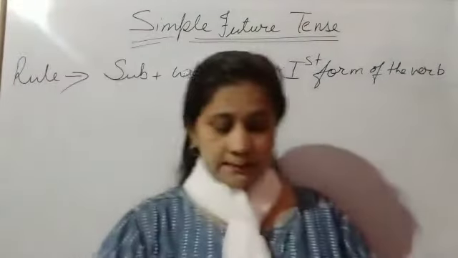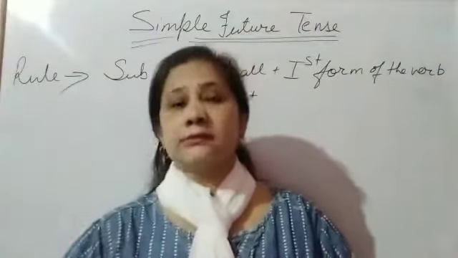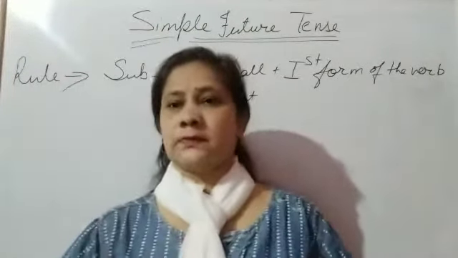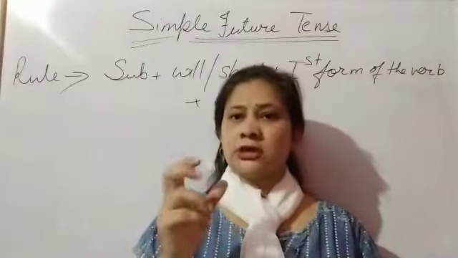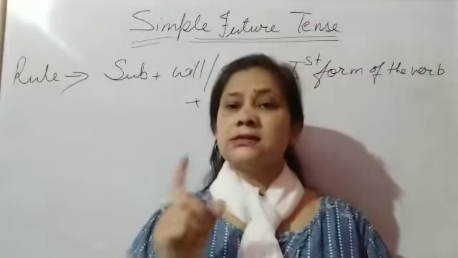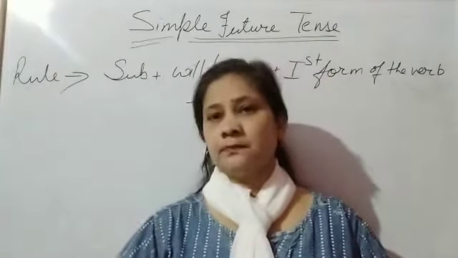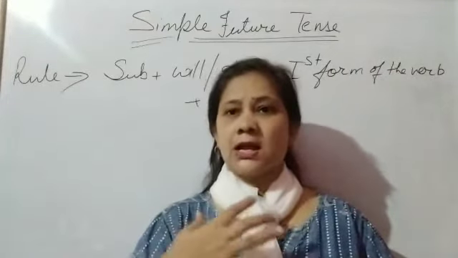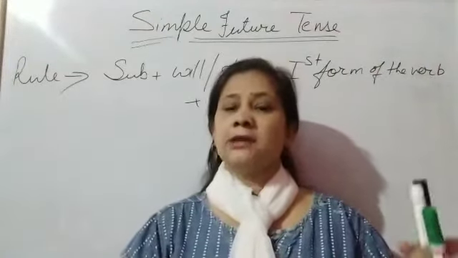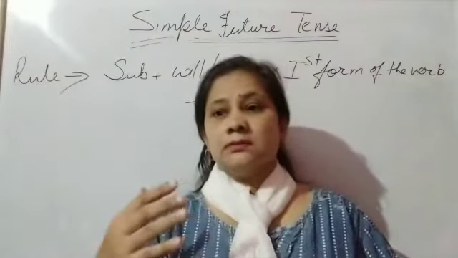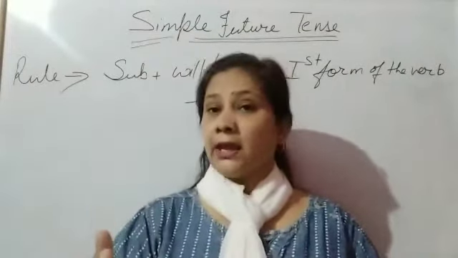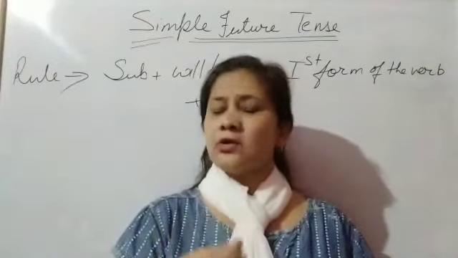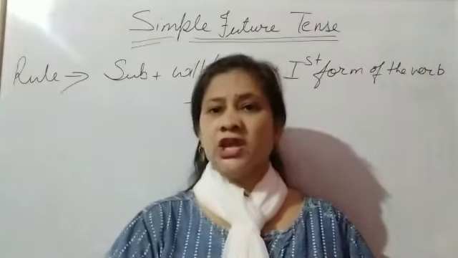Basically, one thing also comes to our mind. How can we come to know that the sentence is in simple future tense? If I talk about Hindi, we have to keep one thing in mind, that the last word is ga, gi, ge. Only these words will come at the end of the sentence, that is ga, gi, ge. मैं खाना खाऊंगा, वे बाजार जाएंगे, हम खेलेंगे, हम अपना होमवर्क करेंगे. Always remember that. Now how can we recognize the tense in English?